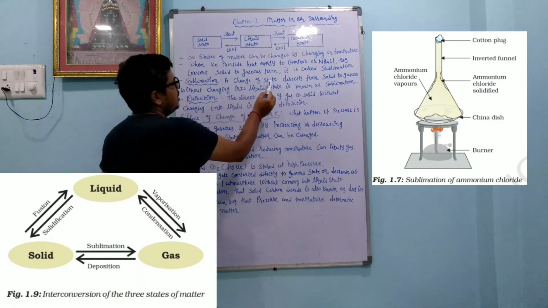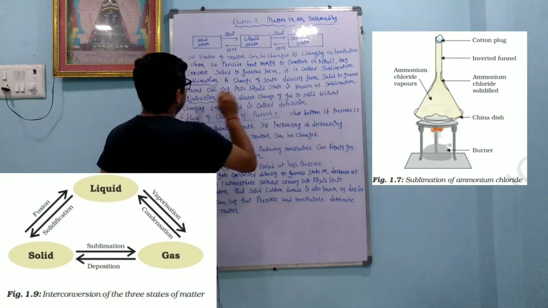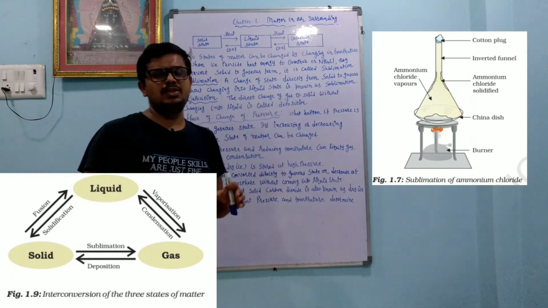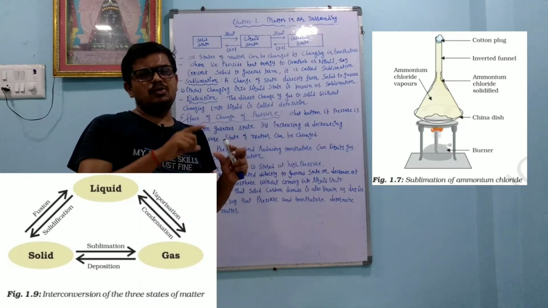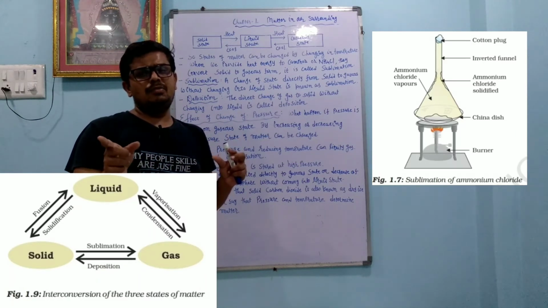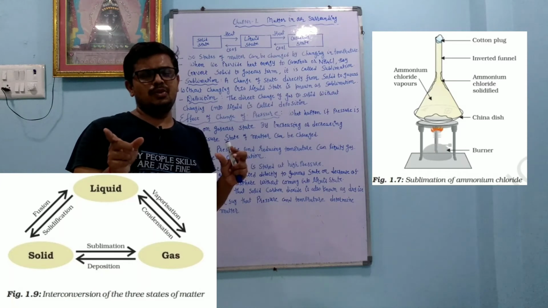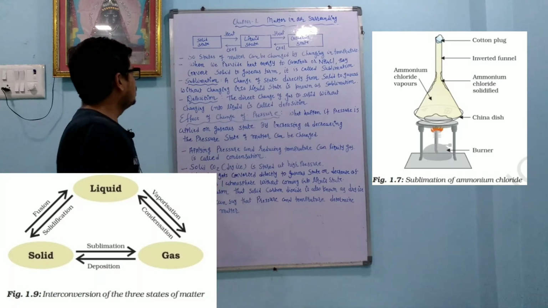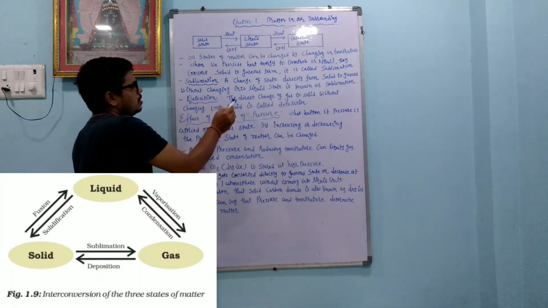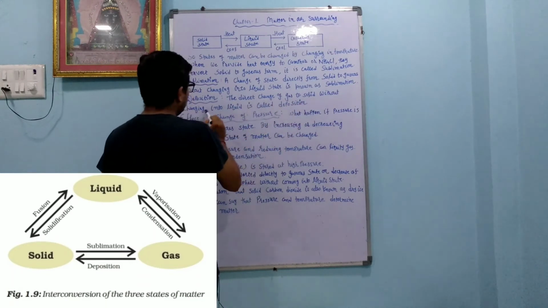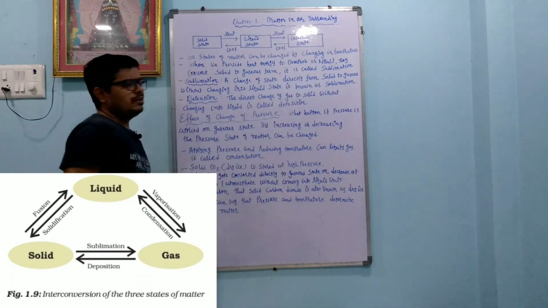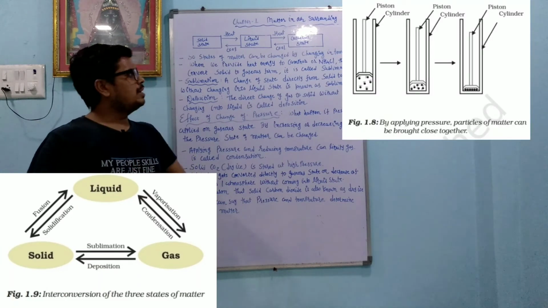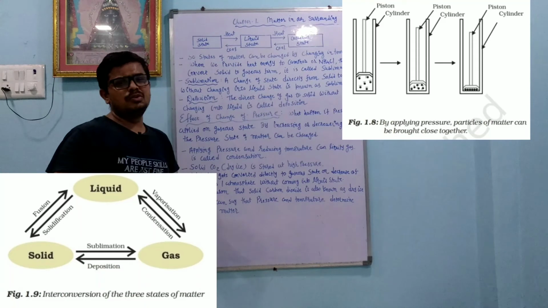Sublimation: a change of state directly from solid to gaseous without changing into liquid state is known as sublimation. The simple thing is, what does sublimation mean? Any compound which converts directly from solid to gaseous form, that is called sublimation. Okay, so here they are not undergoing the liquid state. Deposition: the direct change of gas to solid without changing into liquid is called deposition. In deposition, what happens is the gaseous compound directly converts into the solid form.